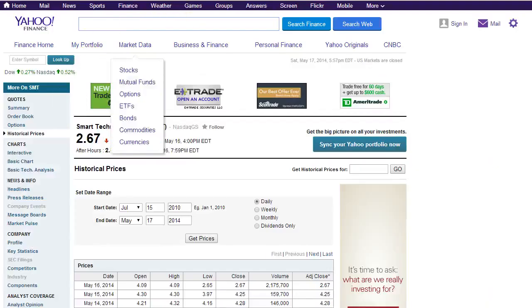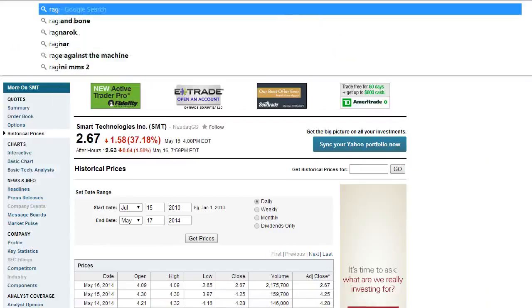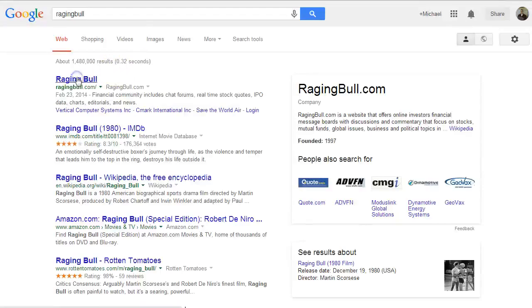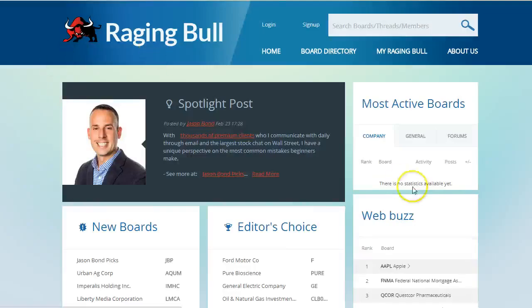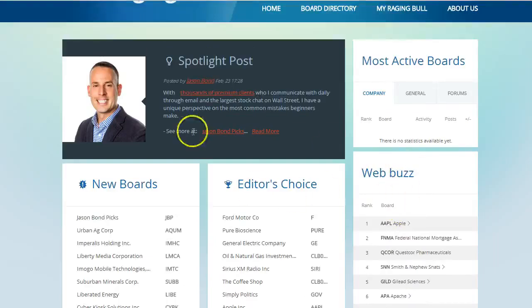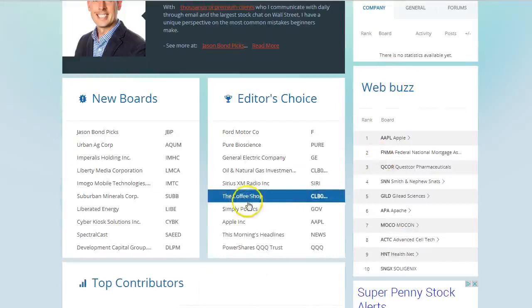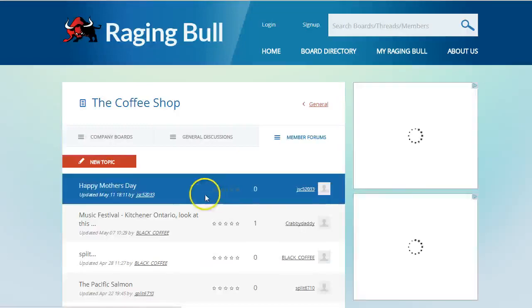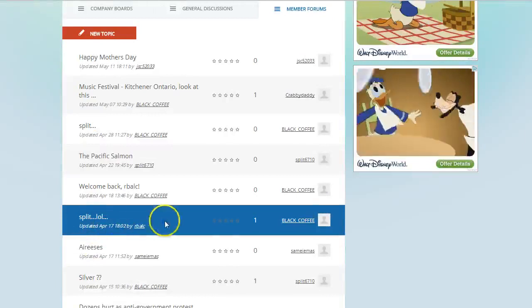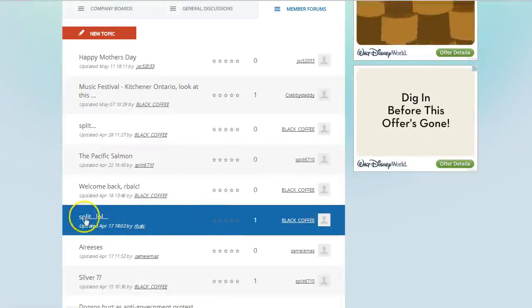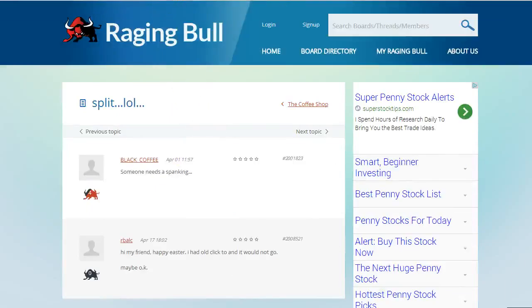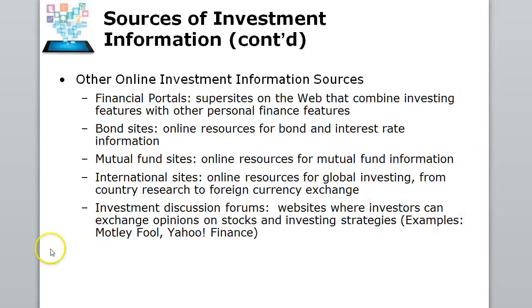A very good investment forum that I like to use is RagingBull.com. This is Raging Bull, and it's just a message board where they talk about companies, and you can see what the web buzz is and spotlights. You can click into a company, the coffee shop, and click into different postings that investors have made on this stock and what they're talking about. So it's sort of like a glorified message board, or bulletin board, to get more information.